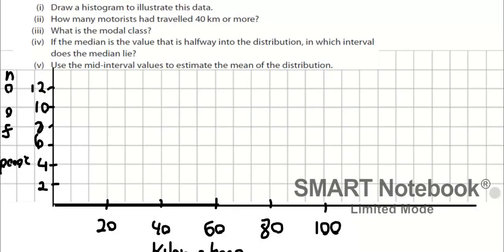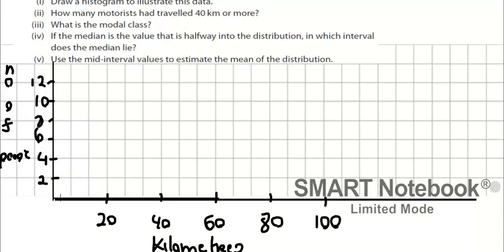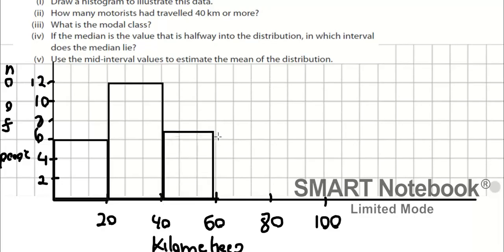How many people went 0 to 20 in question 5? How many? 6. Okay. Well, hey, that's a circle. Don't want that. Okay. 6. How many people went 20 to 40? 12. Okay. 40 to 60? 7. So halfway between 6 and 8. Done. Next one.